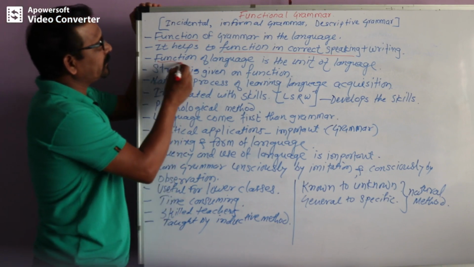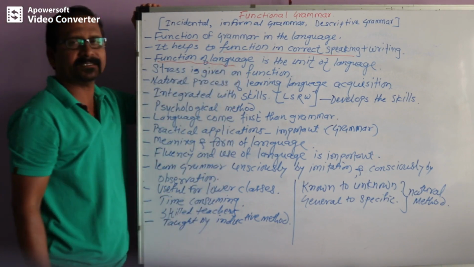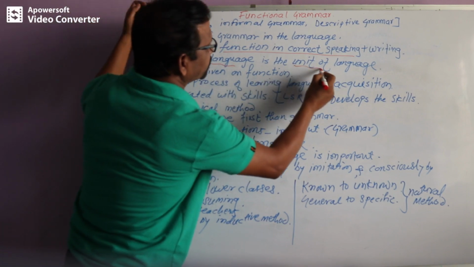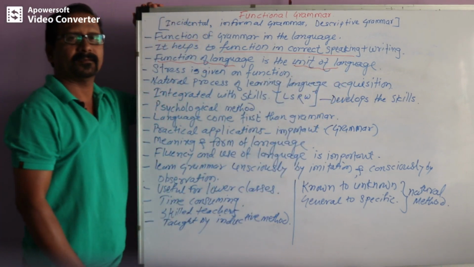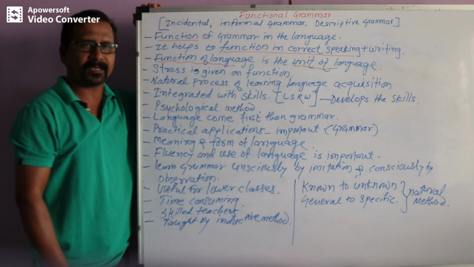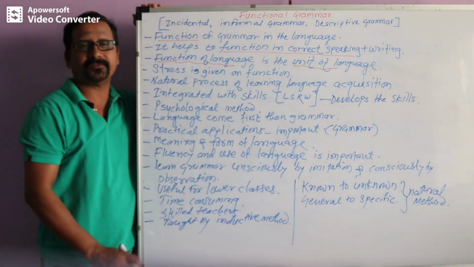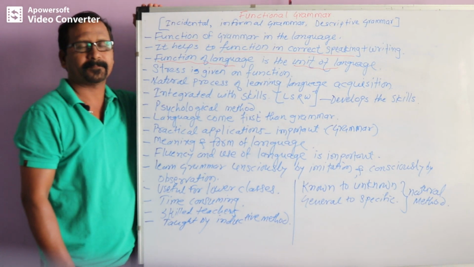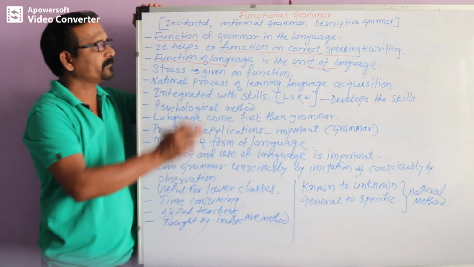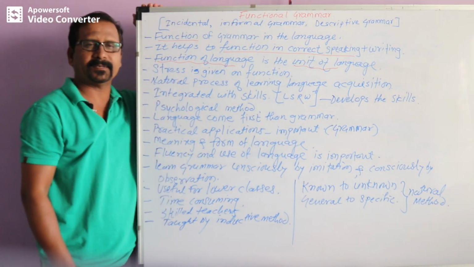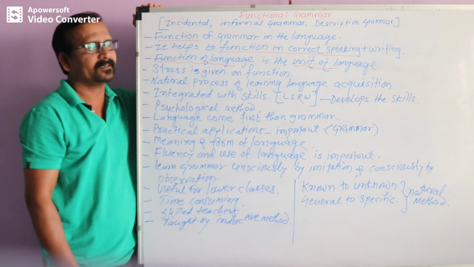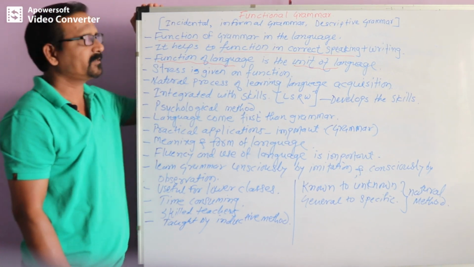So the function of the language is the unit of language. In structural grammar, we have seen that structure was the unit of language learning or language teaching, and in functional grammar, the function is the unit of language.